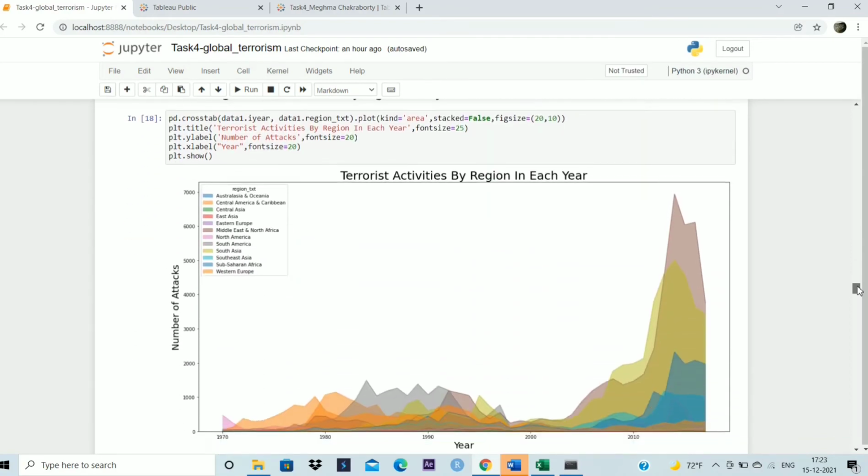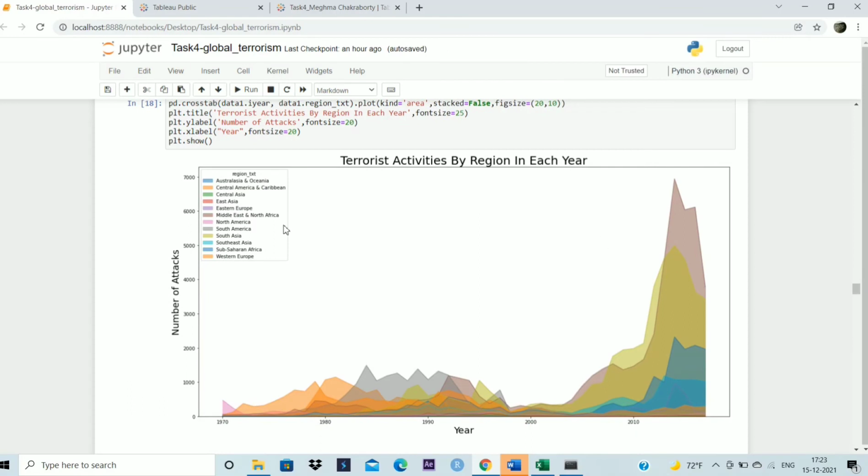Now, plotting by the region over the years, we can see here that the Middle East and North Africa, which we saw was the highest earlier, has been growing and is highest in the 2014 time, which was also the time where there was the highest terrorist activity globally.